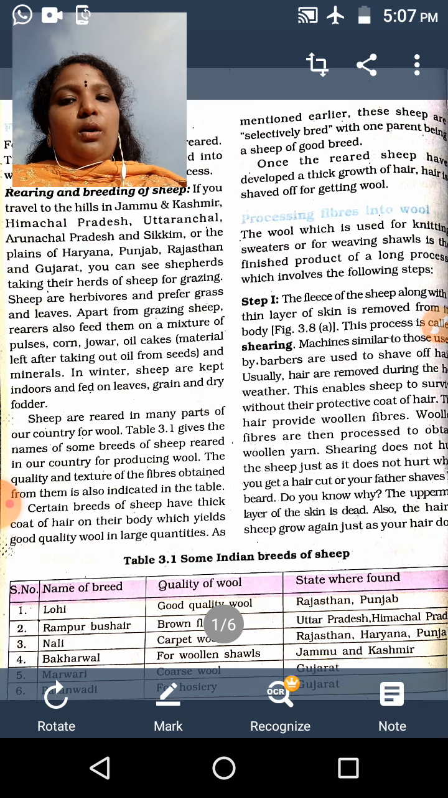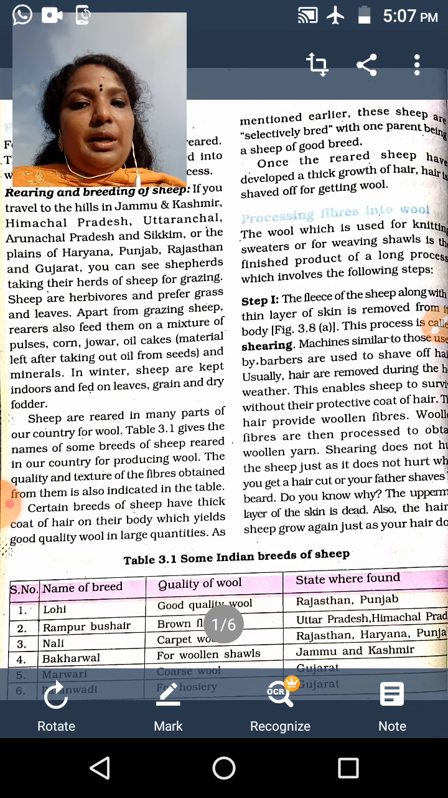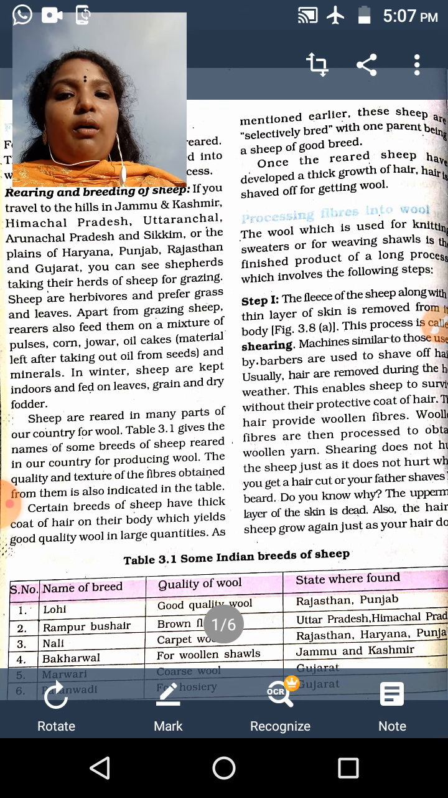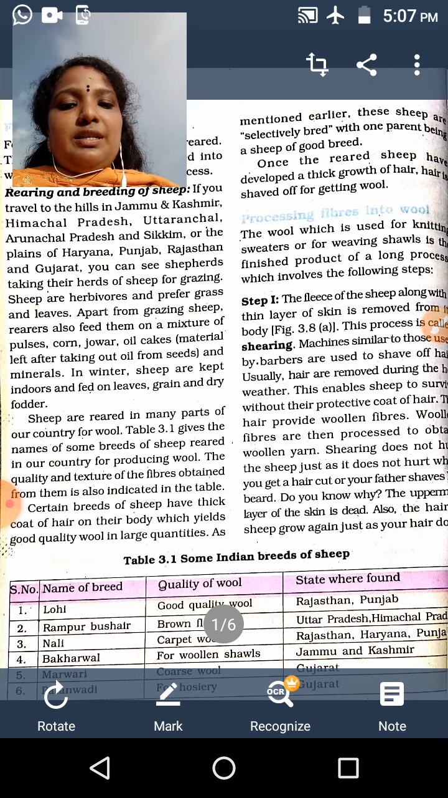All of you know that sheep are reared in many parts of our country for obtaining wool. There is a table given below. It gives the names of some breeds of sheep that are reared in our country for producing wool. The quality of each breed is different. The first one is Lohi.